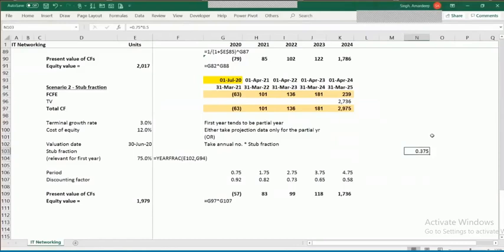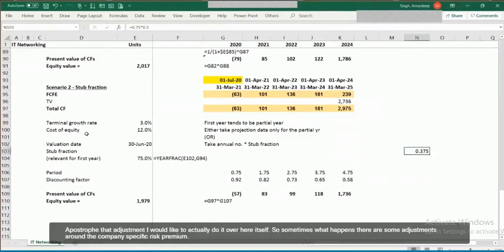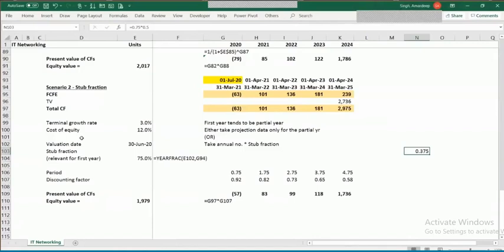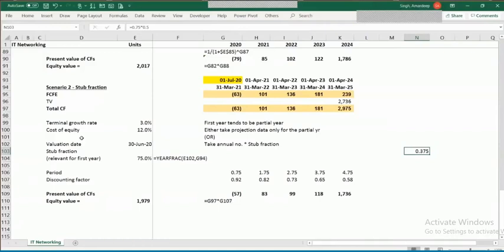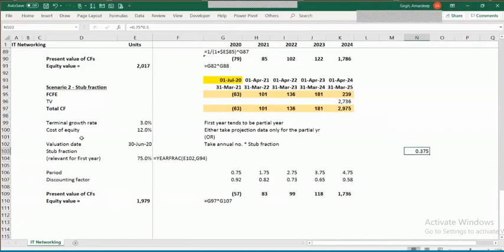Now, yet another question was asked around the adjustments that we do to the cost of equity. That adjustment, I would like to actually do it over here itself. Sometimes there are some adjustments around the company specific risk premium. Like if the base cost of equity is 12%, which is on the basis of some model, let's say the CAPM model is giving me 12% cost of equity. But when I look at the specific factors of a company, I get to understand that there is some additional risk in this company. And why is it so? It could be on account of multiple reasons.